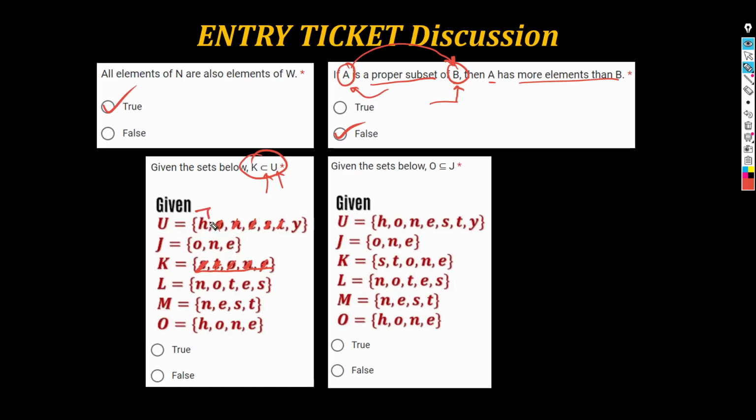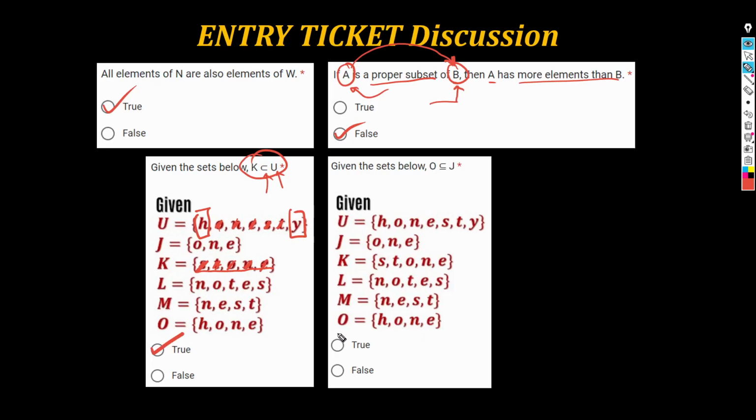But we see that there are two. No? That satisfies the at least one requirement. There are two elements in U that are not in K, which makes K, in fact, a proper subset of U. So, that statement is true. Okay? Now, let's go to the next one. Given the sets, still the same sets, ano?